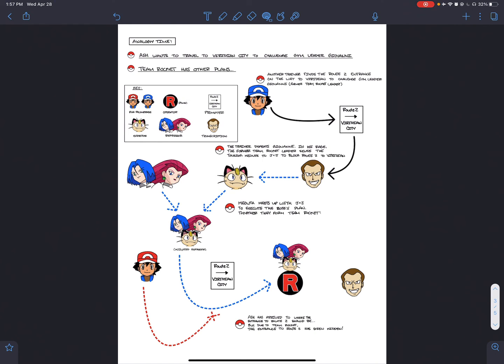If Ash had gotten there first, Meowth would not have been sent yet, enabling him to challenge the gym leader, or in other words, complete transcription.